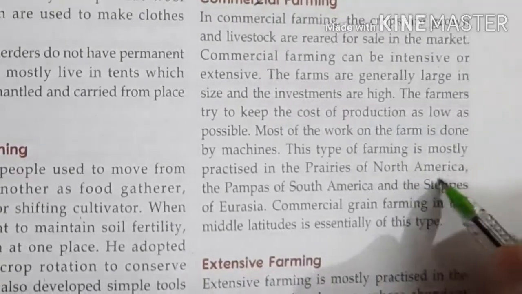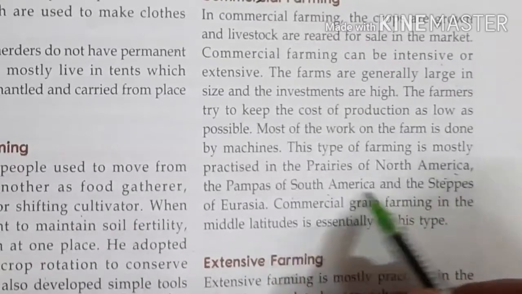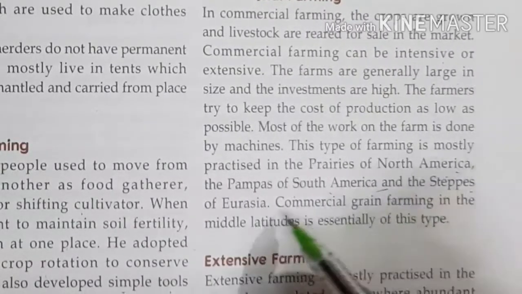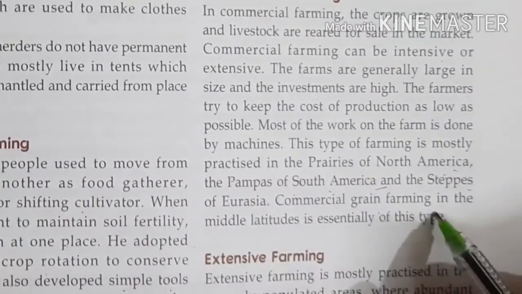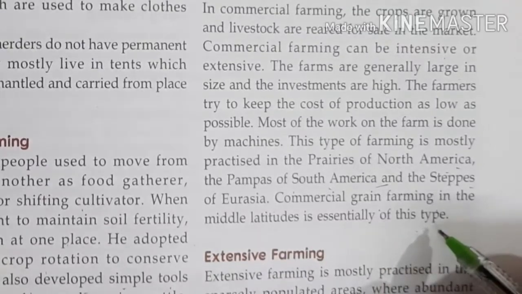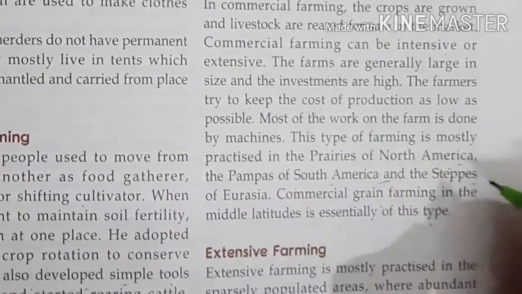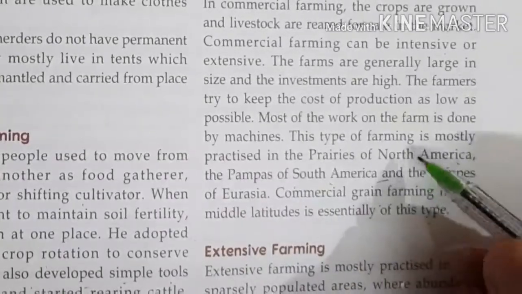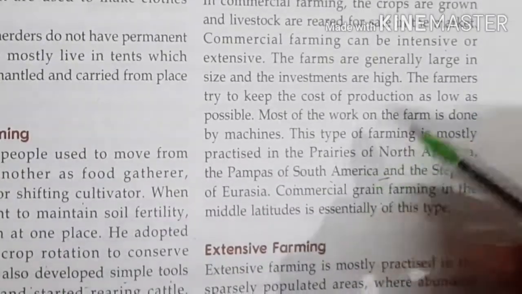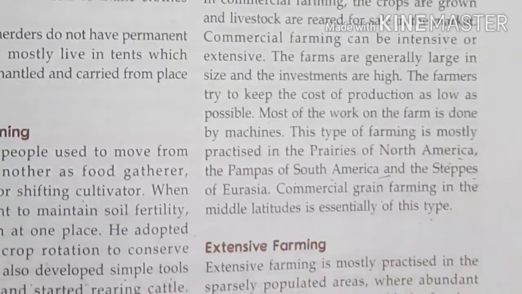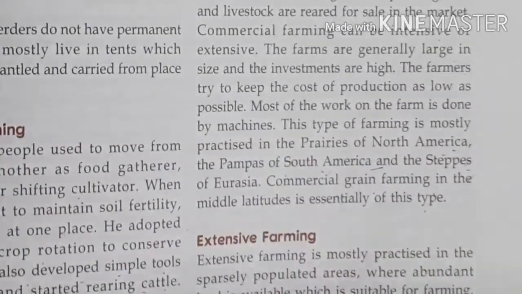in the prairies of North America, the pampas of South America, the steppes of Eurasia, and commercial grain farming in the middle latitudes is essentially for this type of farming. So this type of farming is used in these areas, and they will use extensive and intensive farming to do the business purpose. Okay, next one is extensive farming.